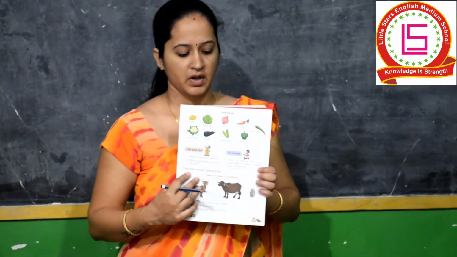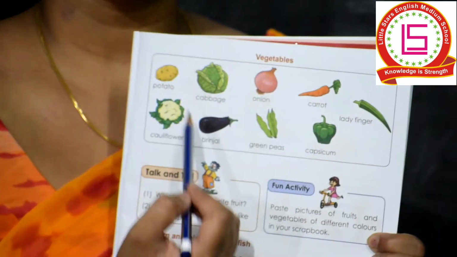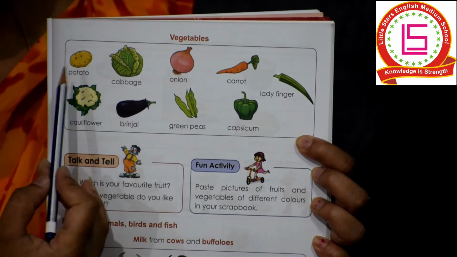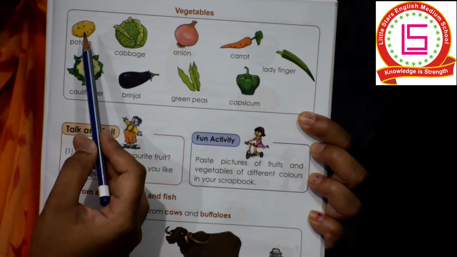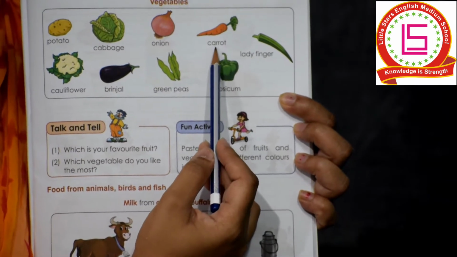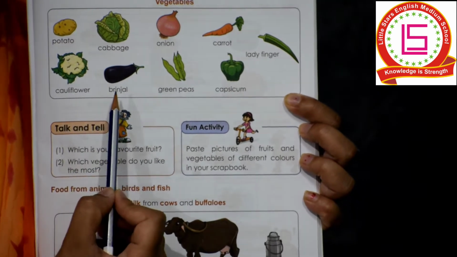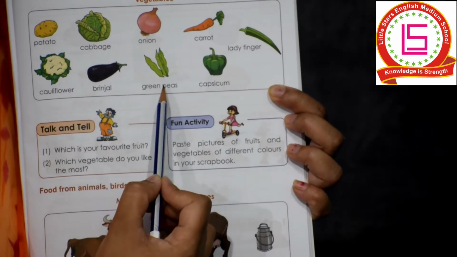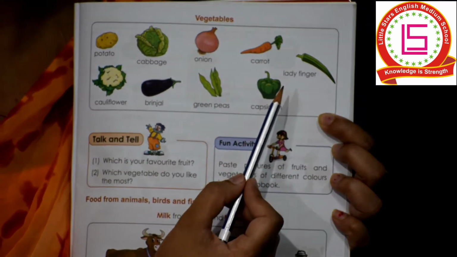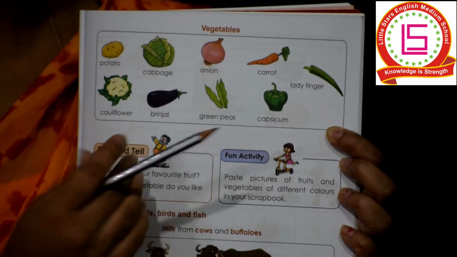Page number 13. On this we can also see vegetables. These vegetables we also get from the plants only. Which are these? We will see now. It is potato, cabbage, onion, carrot, ladyfinger, cauliflower, brinjal, green peas and capsicum. There are many more vegetables that we get from the plants, but here only some basic vegetables are given to you. Okay?